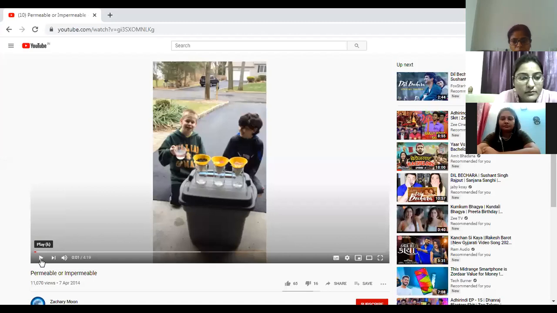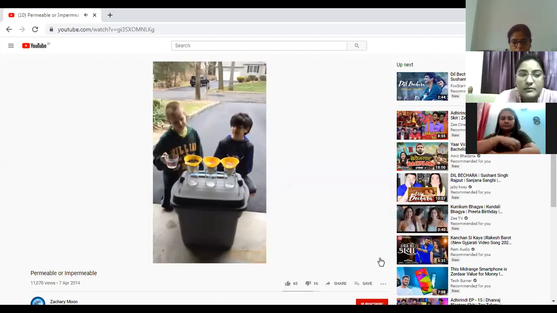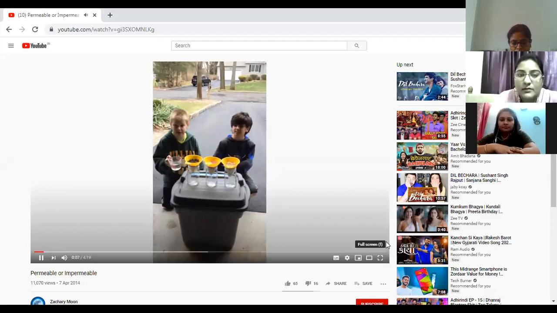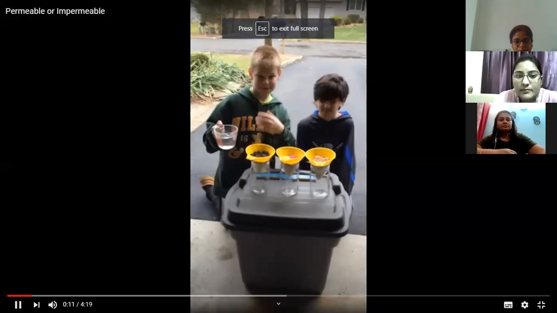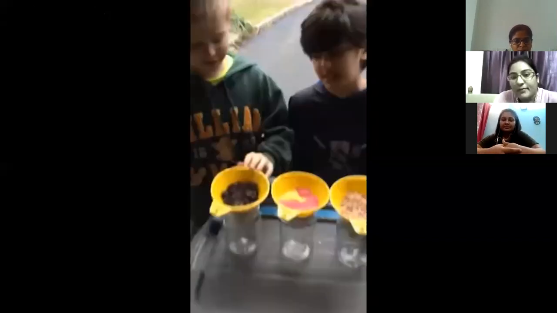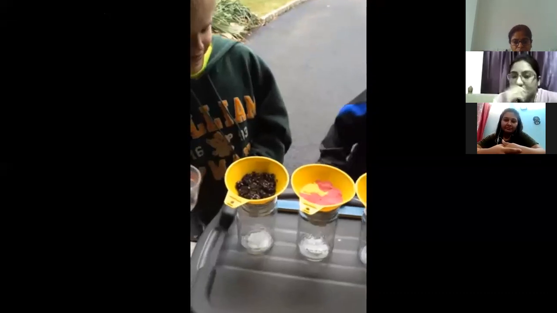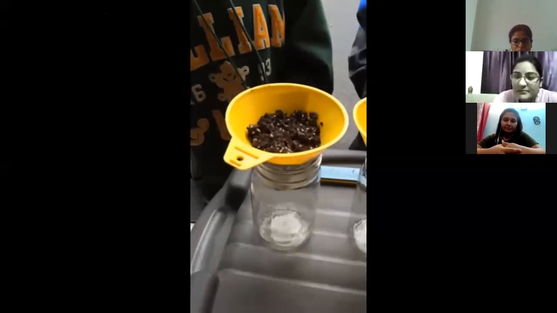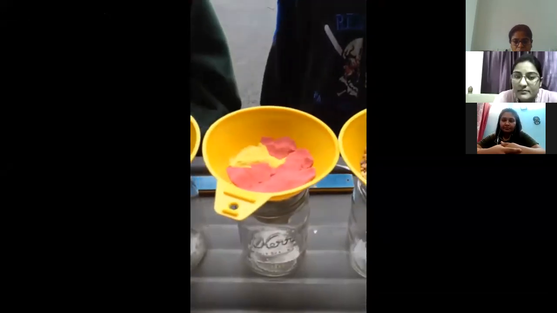Science permeability class. Today we'll be testing how permeable and impermeable certain materials are. Come closer. We're going to be testing soil, which we think is going to be permeable because of all the pores and gaps in it. Clay, which we think is probably going to be impermeable because there are no gaps.